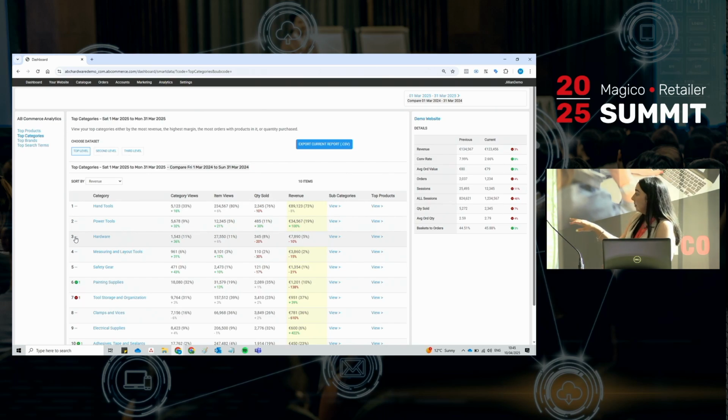Within all of these tables as well, they're all clickable, as I mentioned, so you can click into the overall category, you can click in the subcategory and the top products. If you click into your products, are there products in that category that are out of stock? Are there products in that category with a lower price point that are elevated higher on the page? Do you need to move them down further? Do you maybe have dynamic merchandising in that category to show a wider range of what's available?